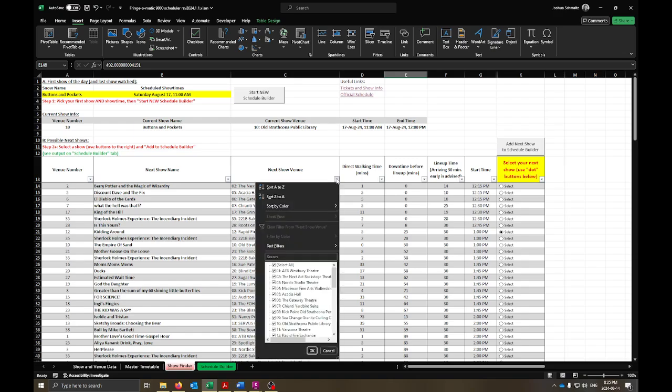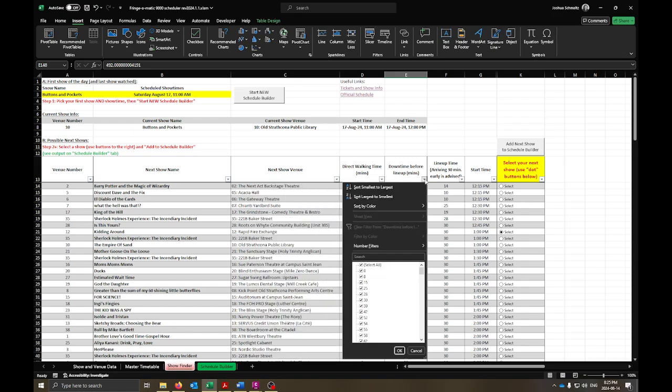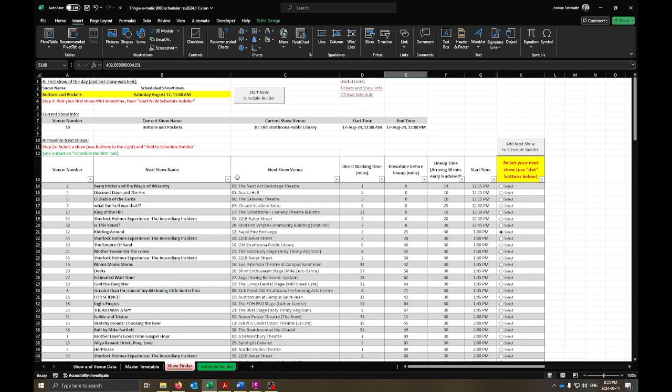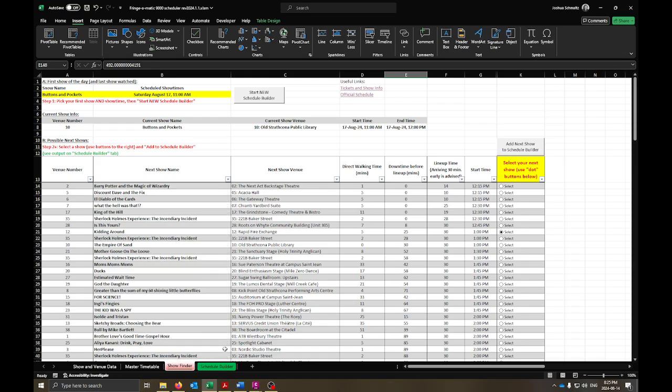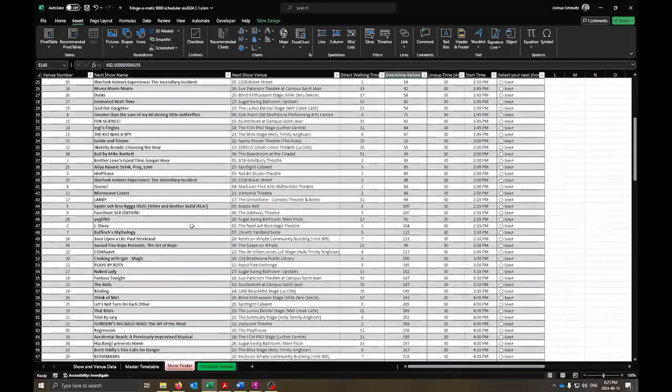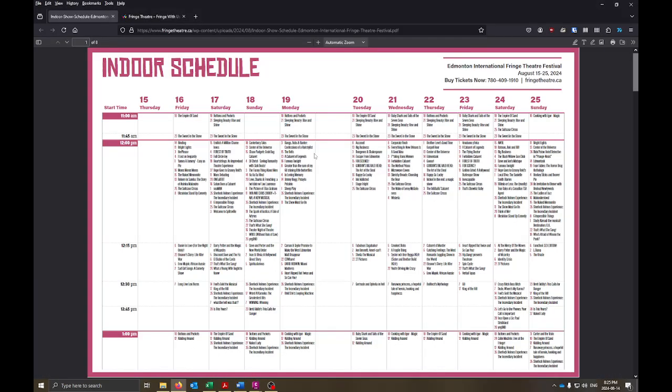You can also filter by the venue if you want. These are enabled as well. I probably don't use them because they're just there for fun. It would have felt like having this next show name was sometimes helpful if you were trying to target a show that's coming up. But by the same token, you can just scroll through the list and see what is happening here. It's intended to match the official Fringe schedule; I got the data from them about a week ago to put this together, and it'll help you watch as many shows as you want to watch.